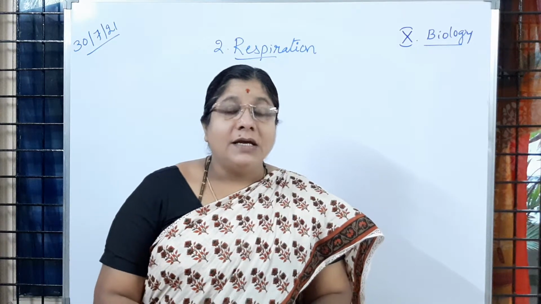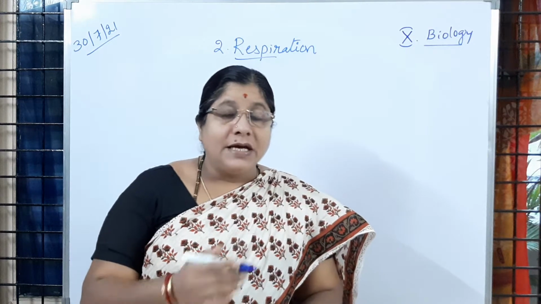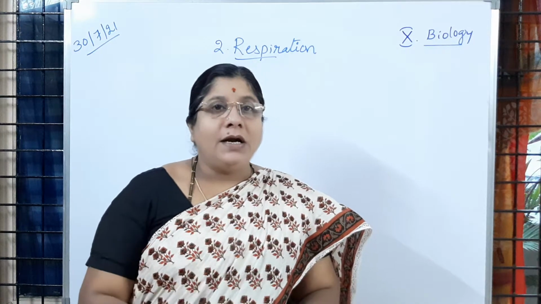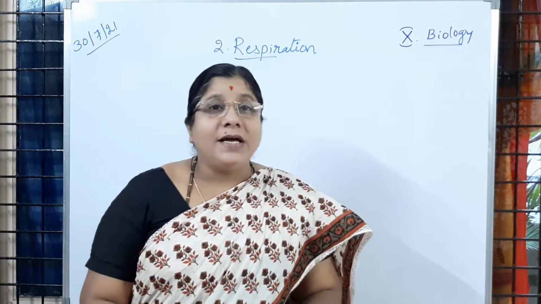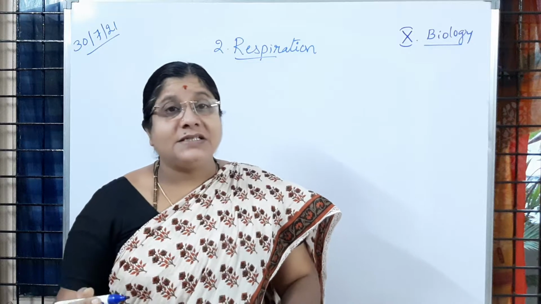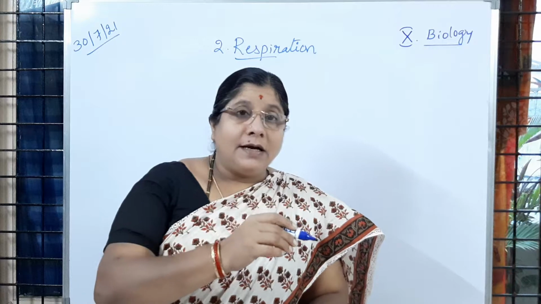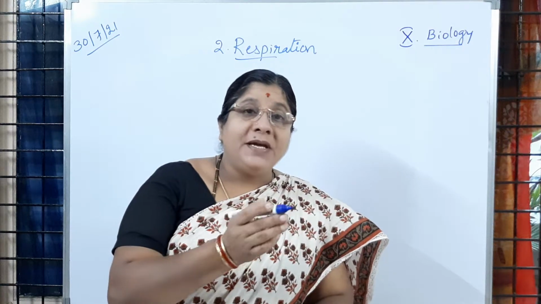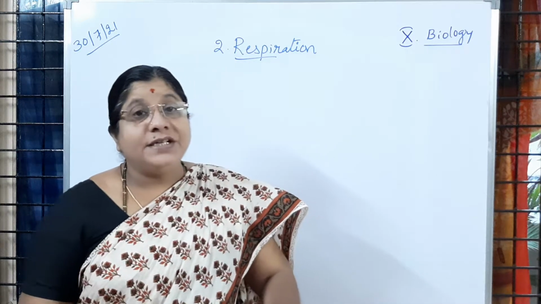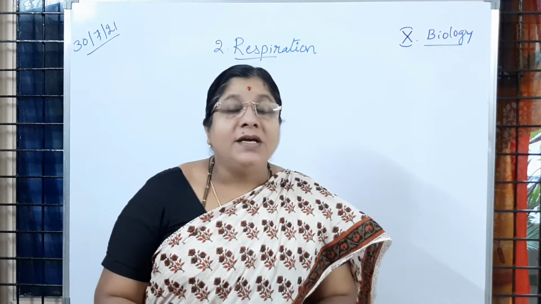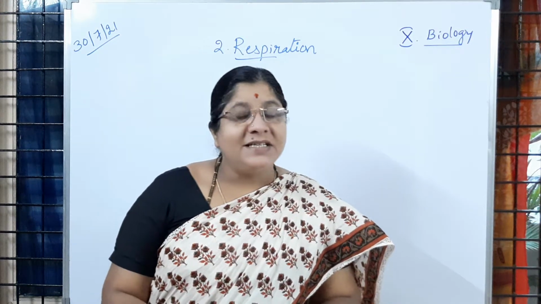Then the oxygenated blood from the lungs is carried to the heart, and the heart pumps the blood to the different parts of the body. The exchange of gases happens in the respiratory system, that is, in the lungs, and oxygen and carbon dioxide are carried through hemoglobin, a pigment which is a component of RBC in the circulatory system.